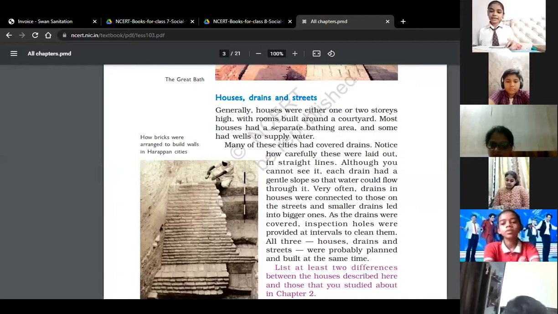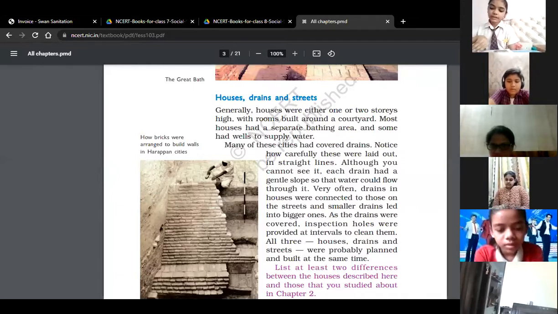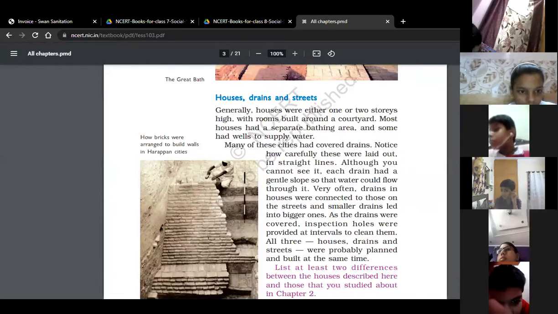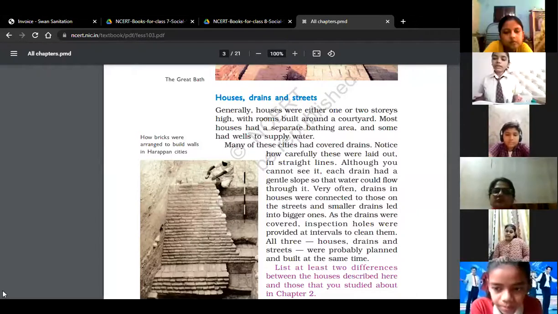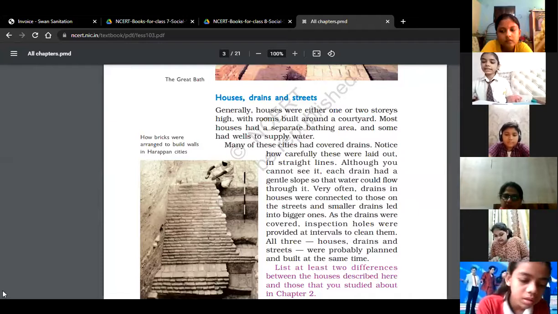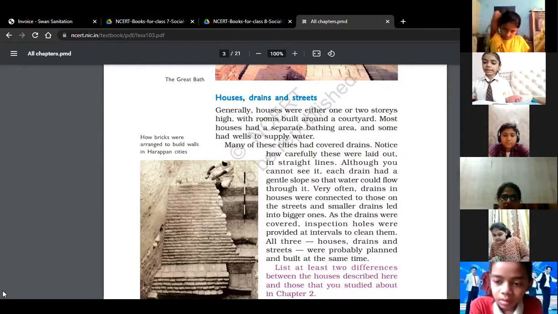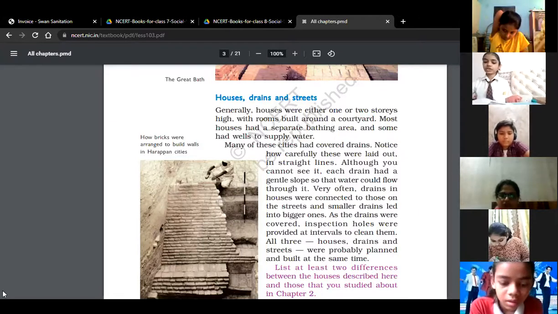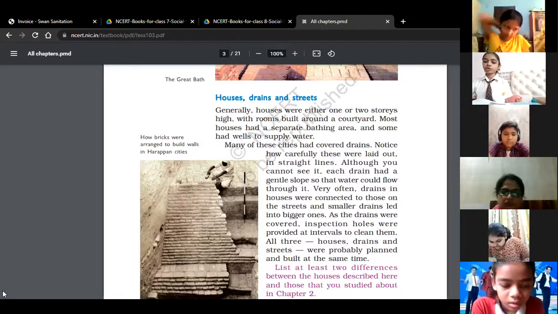Houses, drains, and streets. Generally, houses were either 1 or 2 stories high with rooms built around a courtyard. Most houses had a separate bathing area and some had wells to supply water. Many of these cities had covered drains, laid out in straight lines. Although you cannot see it, each drain had a gentle slope so that water could flow through it.